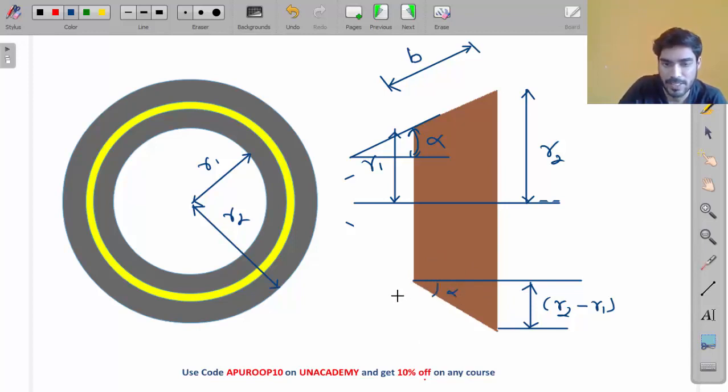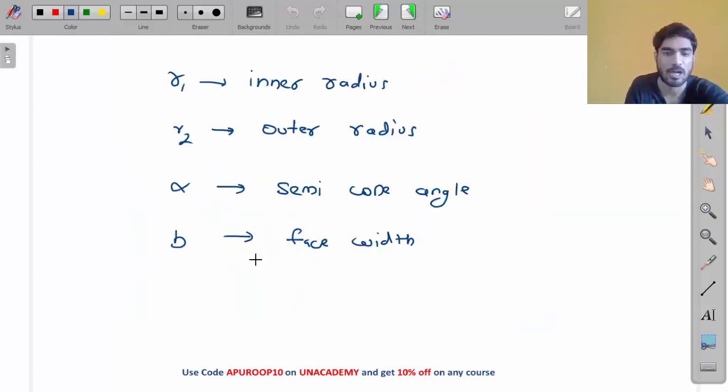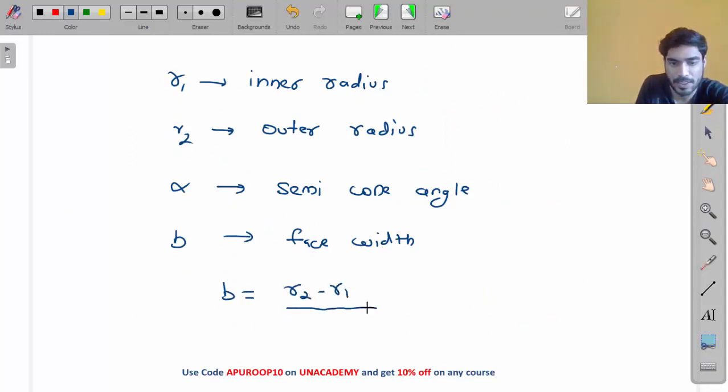So from this triangle, B will be equal to how much? B will be equal to R2 minus R1 divided by sine alpha.